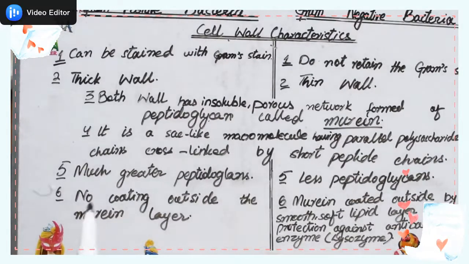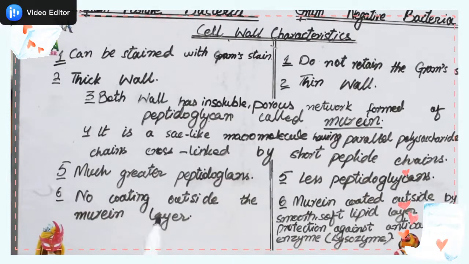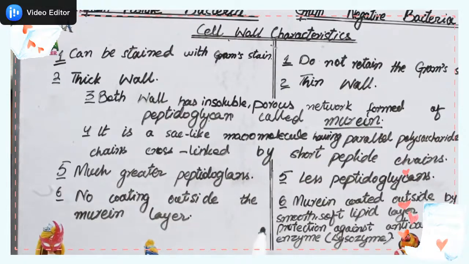And number six is the coating outside the membrane. Gram positive bacteria do not have an outside coating around the murein layer, but gram negative bacteria have an outside coating around the murein layer, which is a soft, smooth coating of lipid. This lipid layer protects against antibiotic enzymes such as lysozymes. In this way gram positive and gram negative bacteria differ from each other through their cell wall characteristics, and they have some differences and similarities.